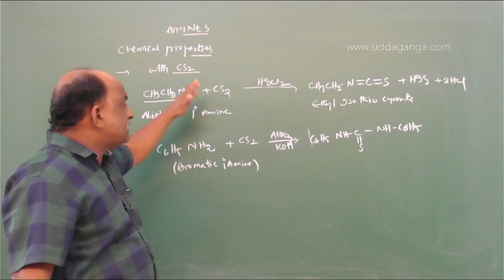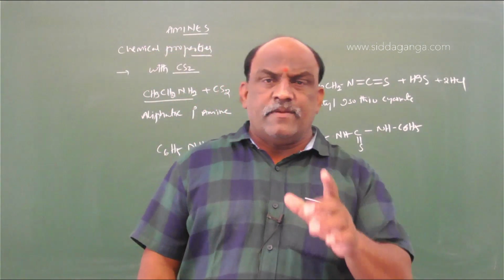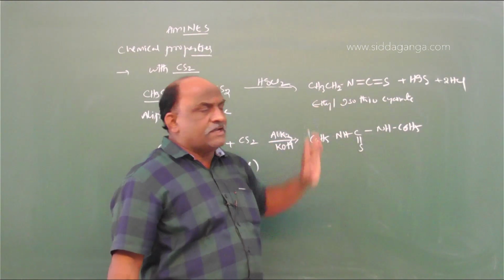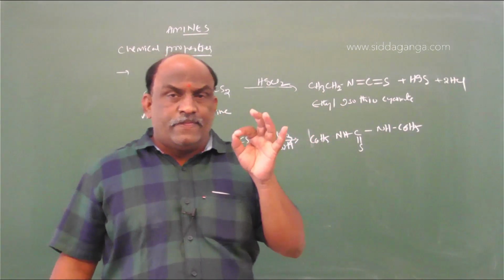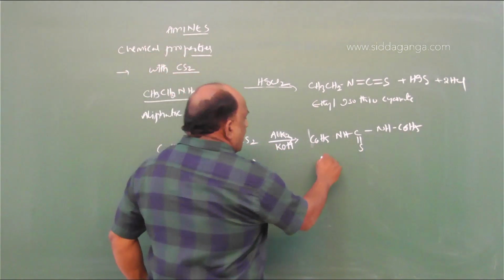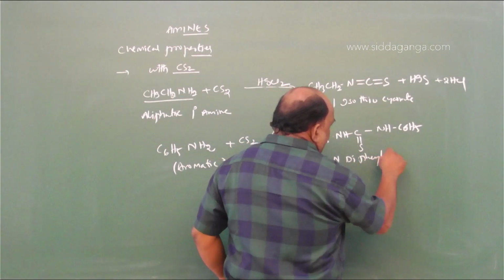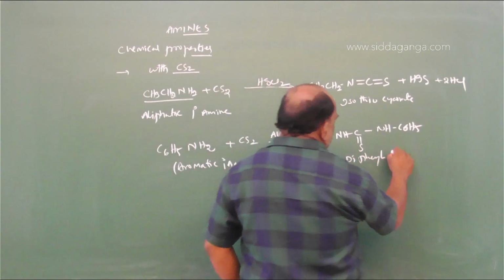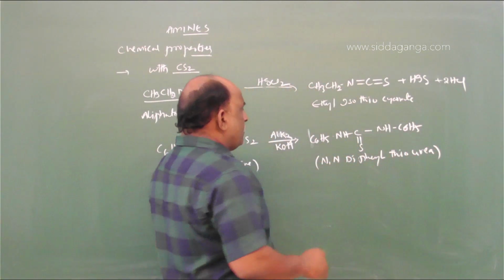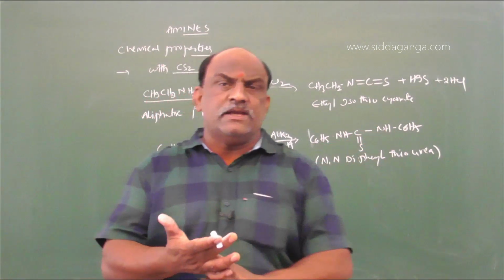Once you observe, my dear students, aliphatic primary amines directly produce isothiocyanates. But aromatic primary amines, in the first step, form N,N'-diphenylthiourea. You know the urea formula NH2CONH2.